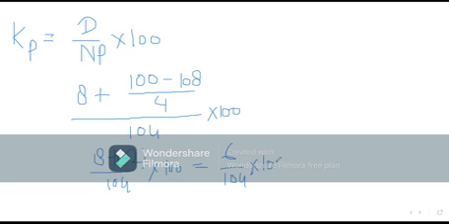How much? Dividend is not tax deductible, so no treatment of tax. So 6 upon 104 into 100 will be 5 point something.